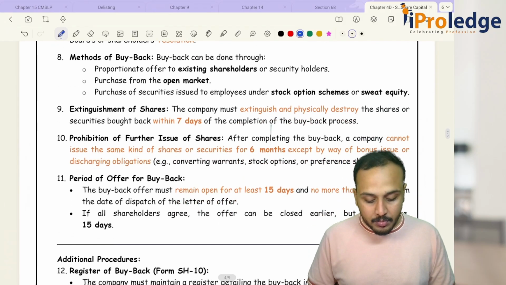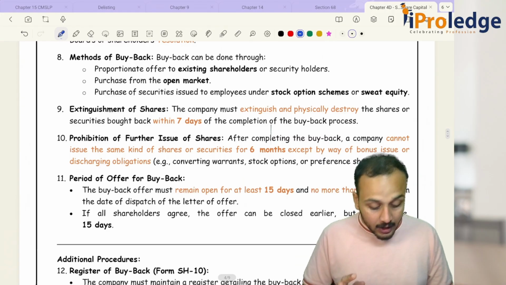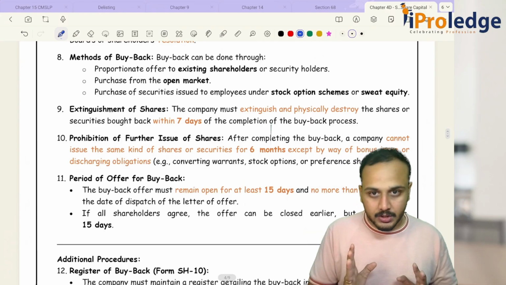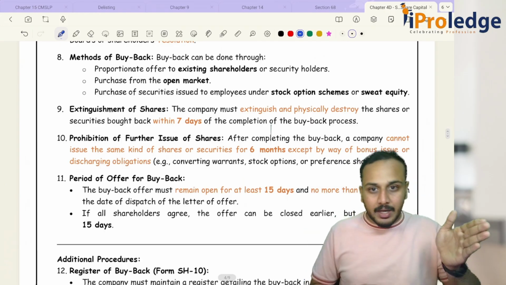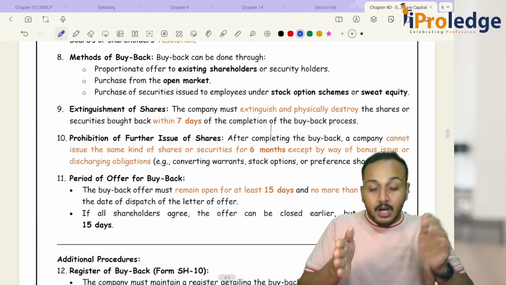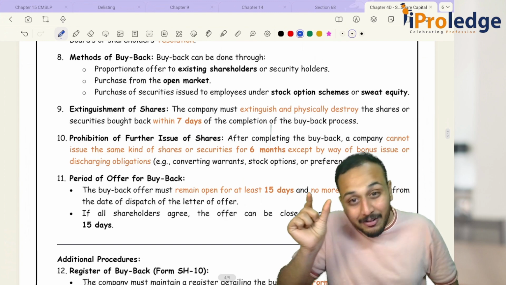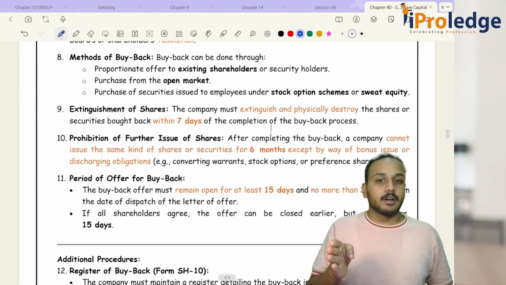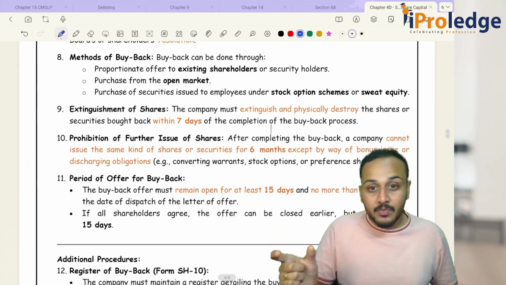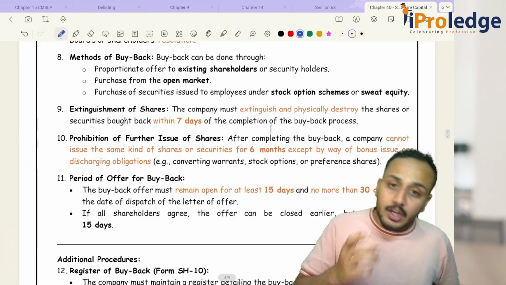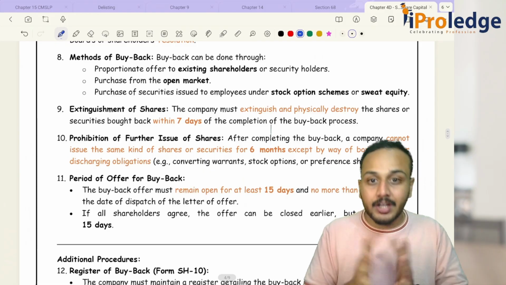Then your extinguishment. The company must extinguish and physically destroy the securities bought back within 7 days of the buyback completion process. So what are they telling? I started my buyback. Okay, I completed my buyback. Once my buyback is completed, I have 7 days of time to destroy or extinguish the share certificates.